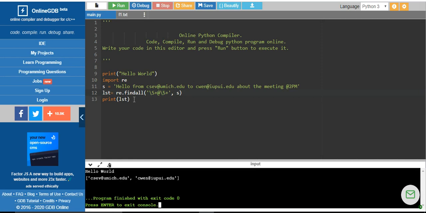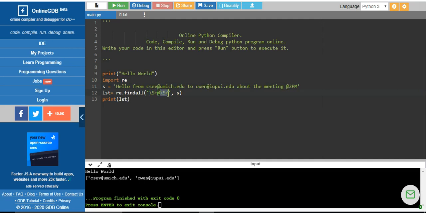Do you believe it? So it looks for the particular string. Here findall reads any non-white space character. It reads hello, it reads from, it will read everything. But it should also match the at character. For example, if you can observe here, this is also a word: at 2 p.m. But what is it that it says? It says that string which is a non-white space character followed with at,